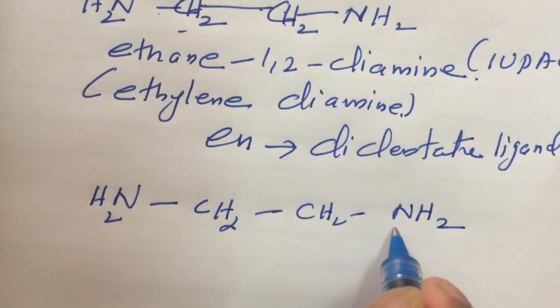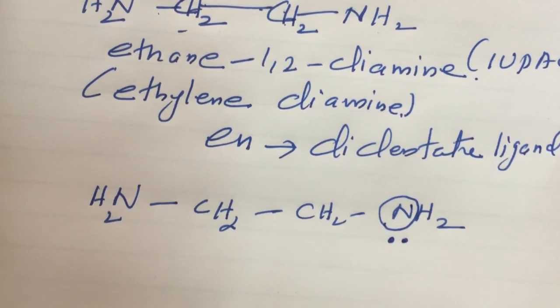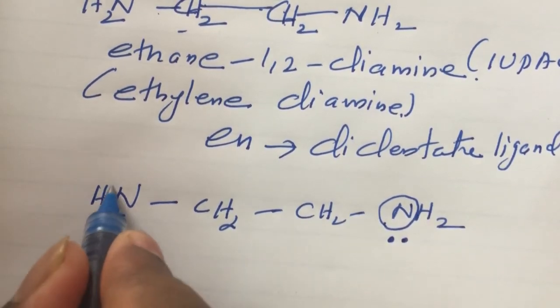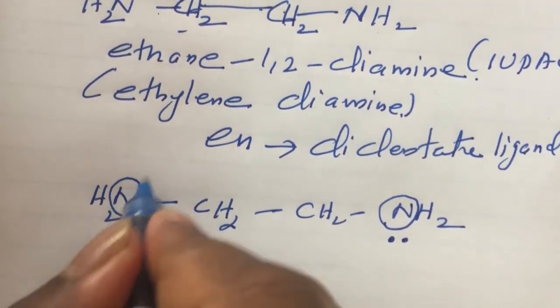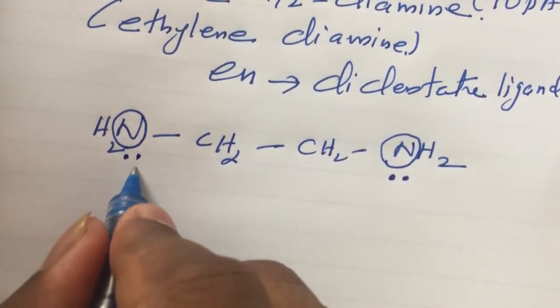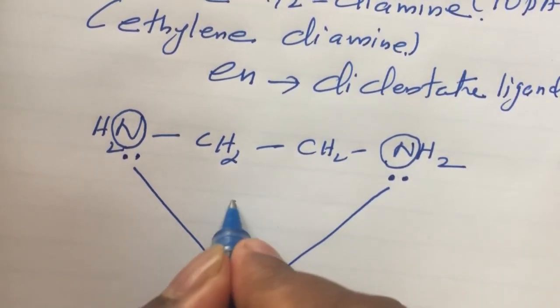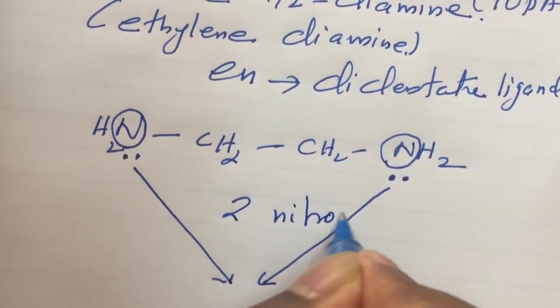This nitrogen has one lone pair of electrons, and the second nitrogen also has a lone pair of electrons. So this ligand can donate electrons from 2 nitrogen atoms.